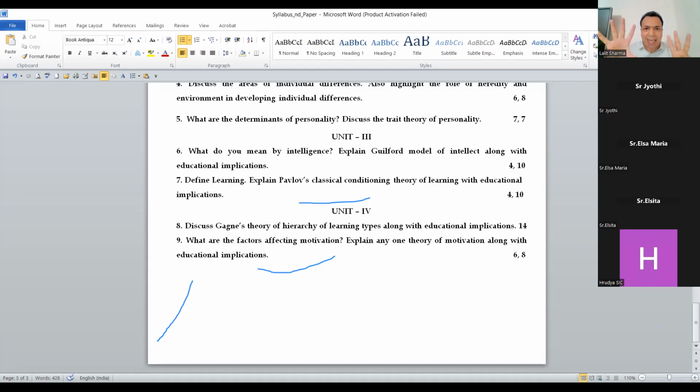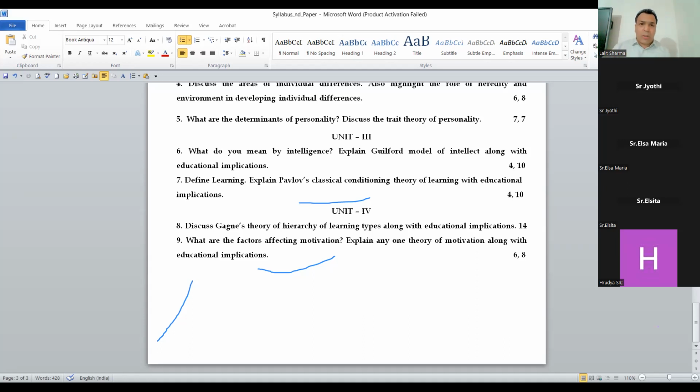So if you prepare the Gagné hierarchy of learning, there are 8 points you have to remember. 4 types of learning are related to behavior, and 4 types are related to the cognitive. We will see in the next slide. Gagné identified 8 basic types and arranged them in a hierarchy. According to him, the higher order learning in this hierarchy builds upon the lower level, requiring progressively greater amounts of previous learning for their success. The lowest 4 orders tend to focus on the more behavioral aspect, and the highest 4 orders talk about the cognitive aspect. You can see that picture.